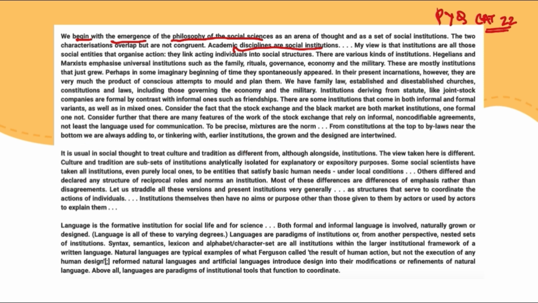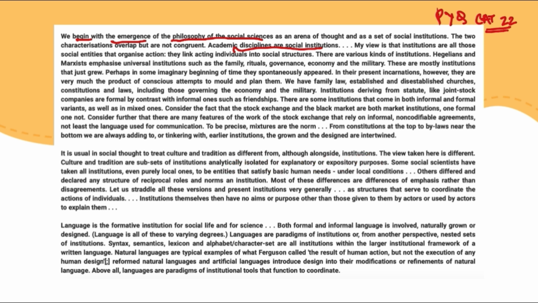However, according to this author, by this point the view taken here is different, so we can conclude that this is not a factual passage, this is rather an opinionated one, right? The author is giving their own opinion, or using an alternate opinion here. They say that the opinion which is usually used is not the case, and culture and traditions are a subset of institutions. Then we are also talking about what kind of differing views exist on what constitutes an institution.